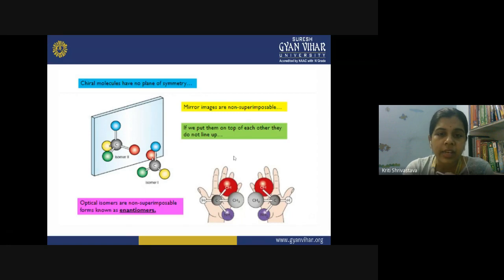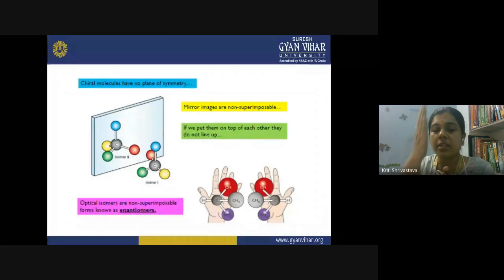So again, a similar thing is shown in the slide here. Chiral molecules have no plane of symmetry. You can see this is isomer 1 and this is your isomer 2. They both are mirror images of each other, and both the mirror images are non-superimposable. You can understand this concept by taking your hands. If you see the mirror image of your hand, they both are what? They are non-superimposable. You can compare your hands by putting them like this, and you can imagine an imaginary plane, an imaginary mirror between the two hands. So both of your hands, they are what?